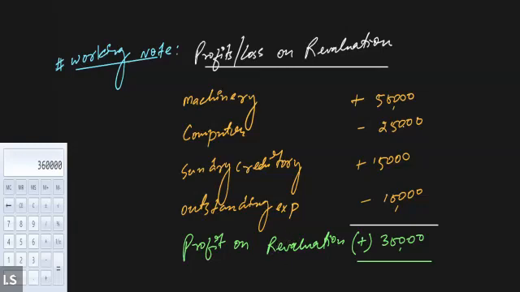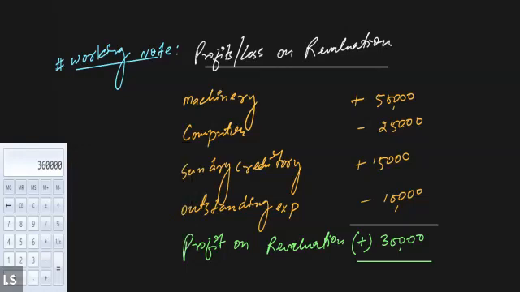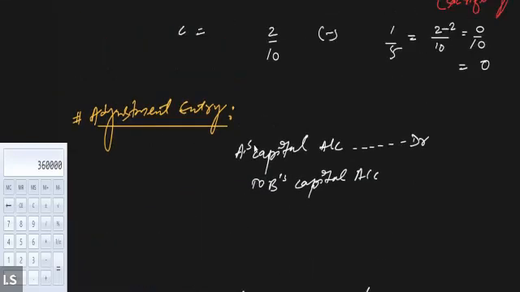Now the question arises, how are we going to deal with the revaluation profit? Since the value of the asset and liability is not going to be revised and shown in the books of account, that means we will be adjusting the revaluation profit among the partners in their gaining and sacrificing shares. So this 30,000 will be divided among the partners in their gaining and sacrificing shares. So 1/10 of 30,000 will be 3,000.